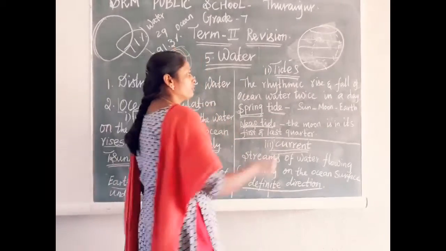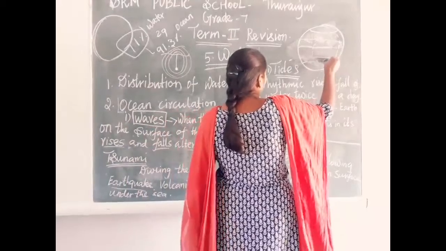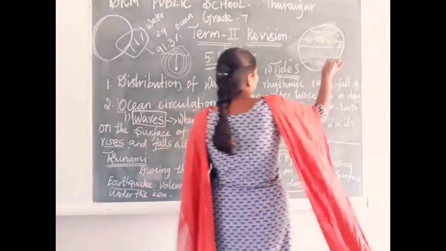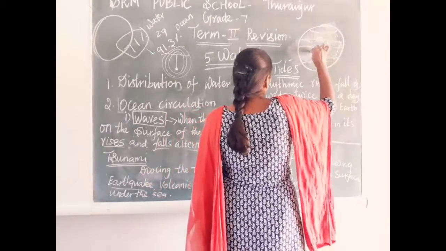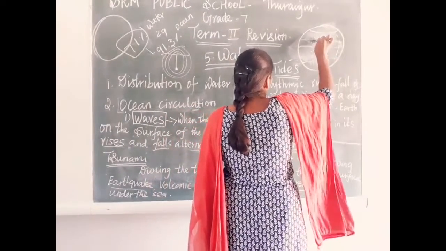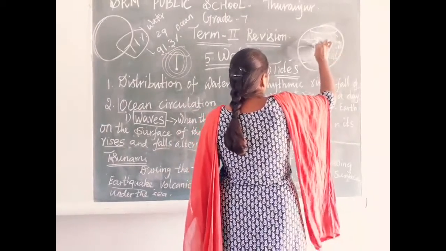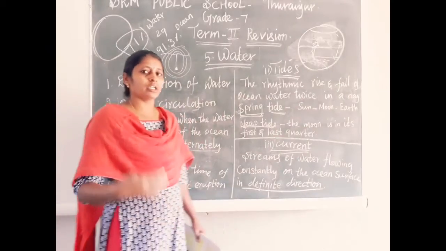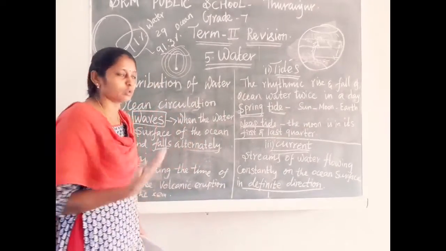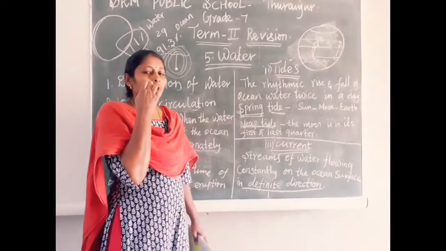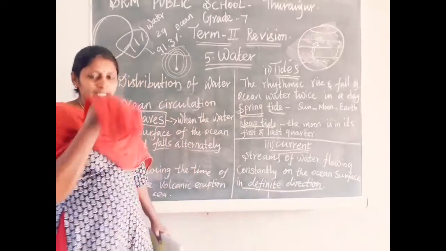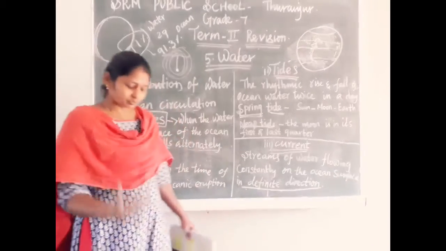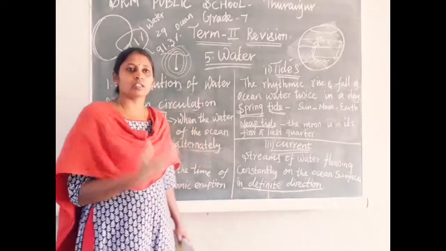Suppose the water is in the Southern Ocean, it flows in this direction, toward the north. In the Southern Ocean it is a cold current, because near Antarctica the water is cold. When it comes to the Atlantic Ocean, which lies on the equator line, the water gets warm.